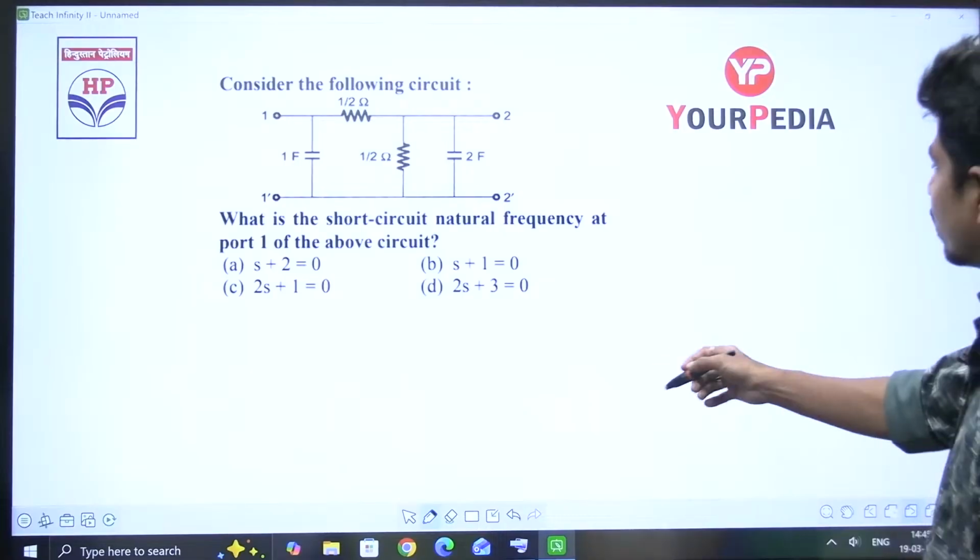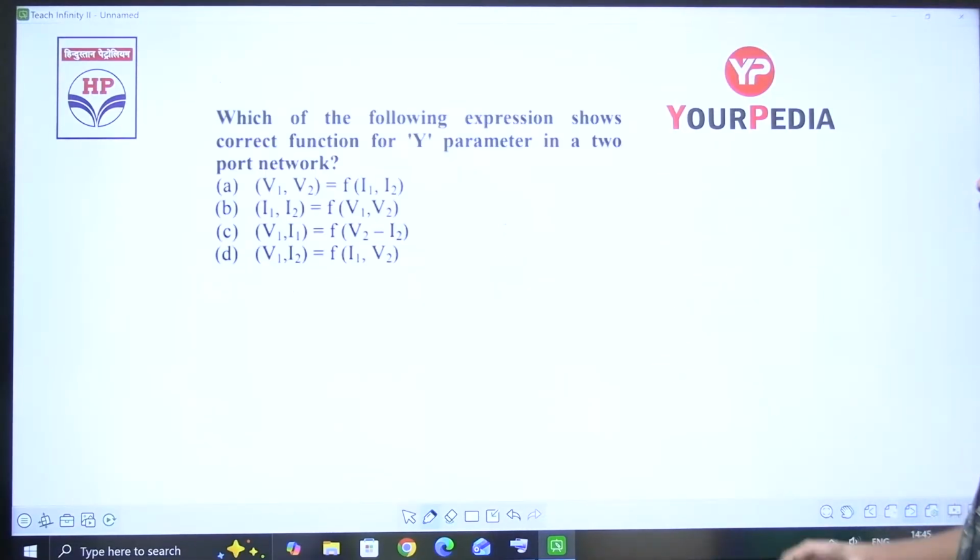This much big circuit is not required, leave it. Now answer this question, please. As it is a theory question, I'll wait for 1 minute. Yes, a simple question it is.